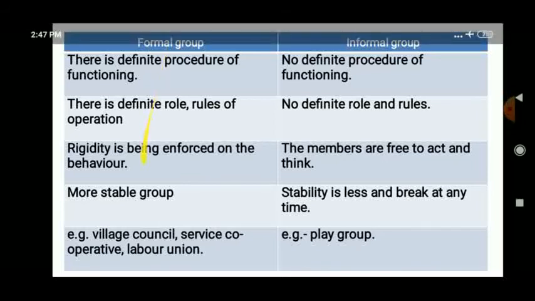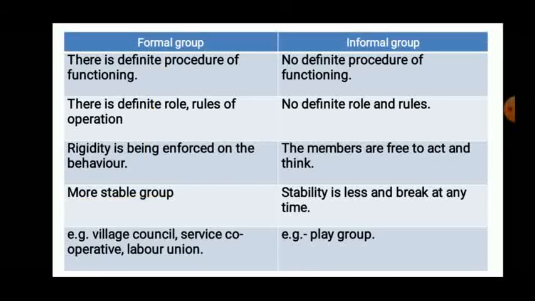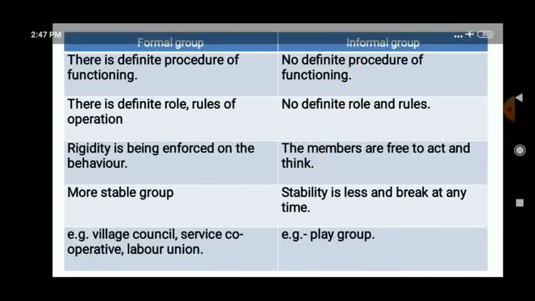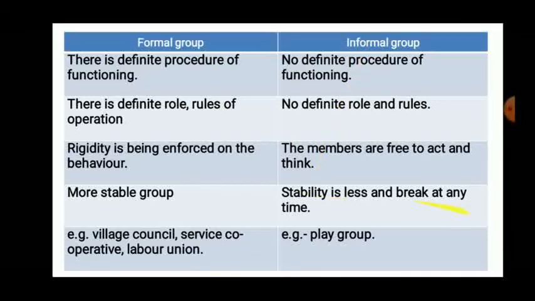Now the formal group is a more stable group, because a definite procedure is there, rules and regulations are there, rigidity is there, so it is a much more stable group. It is not going to disappear. In an informal group, stability is less, it can break at any time. Okay. Now examples of formal groups: village council, service cooperative society, labor union. Those are the formal groups which exist lifelong.